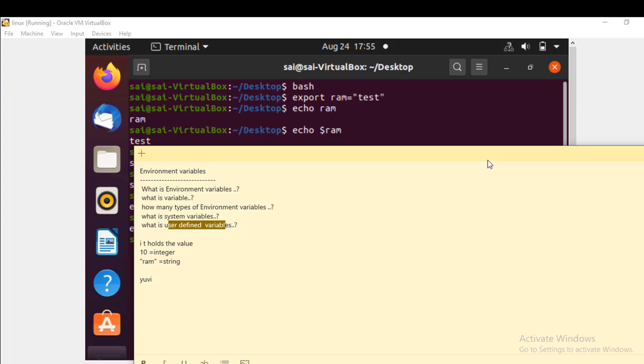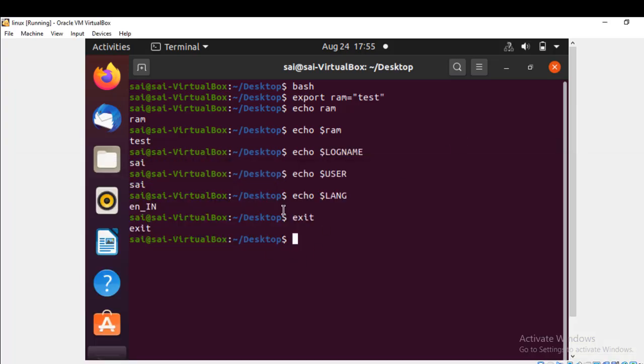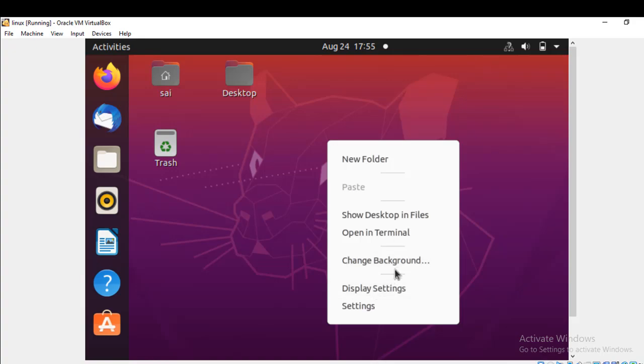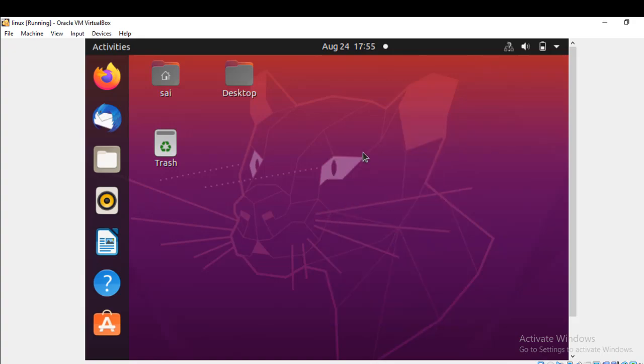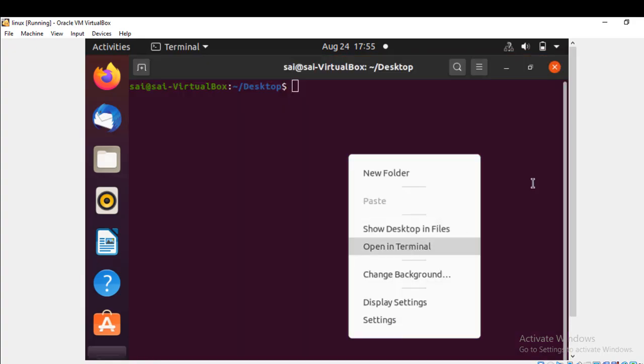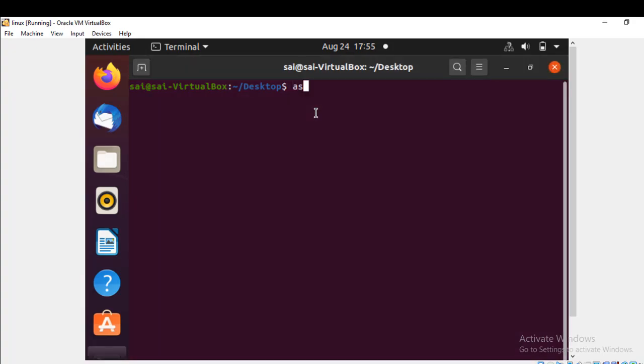Now I will show you a better example. We created ram, right? If I close the terminal, then echo ram, I am not able to access it. I will show you now. I close the terminal and open a new terminal. I am entering the bash.